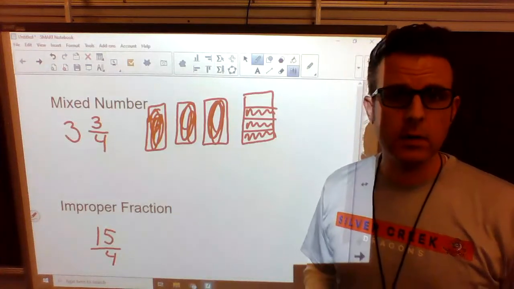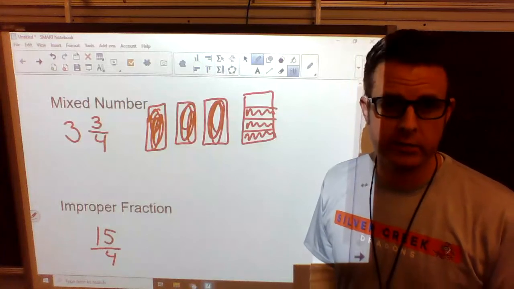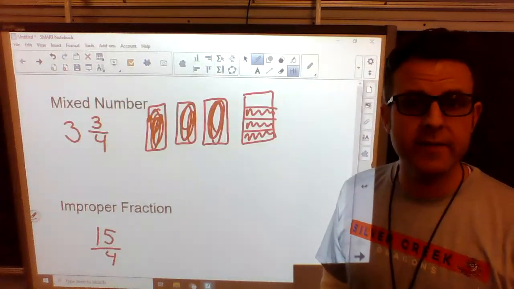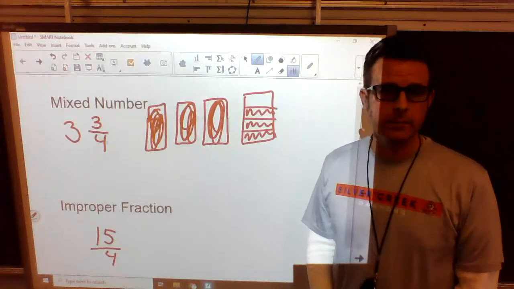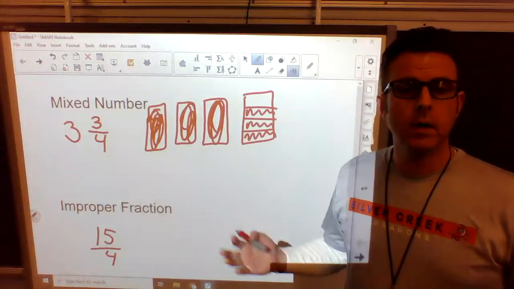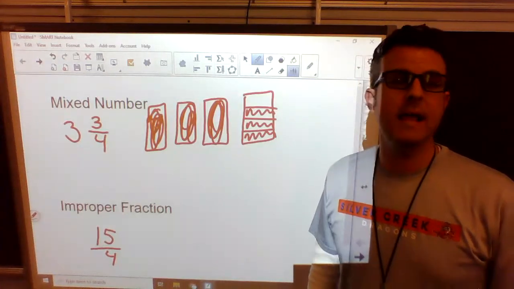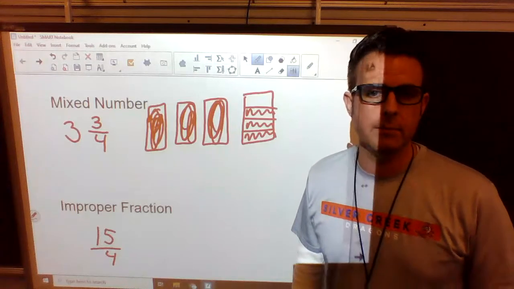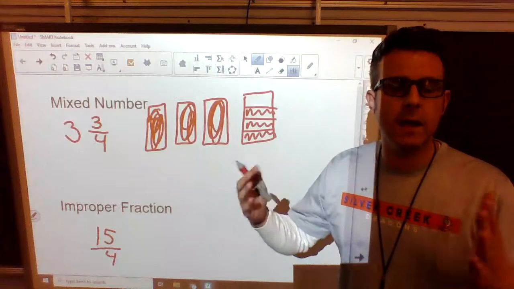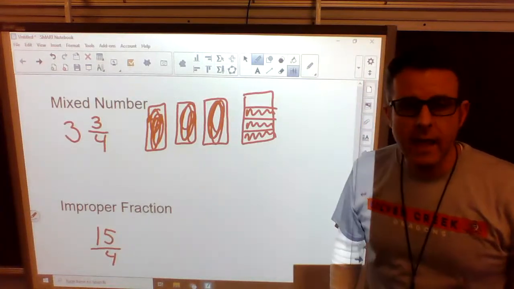The second thing we're going to learn today is what's called an improper fraction. And I have an improper fraction written for you. I have 15/4. And if you look at it, it might look a little bit weird to you. Why? Because our top number, the numerator, is larger than the bottom number. This is what makes it an improper fraction. It's when the top number is larger than the bottom number. So what does that mean?